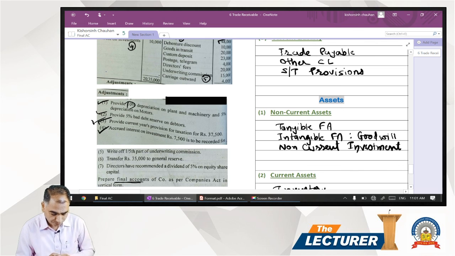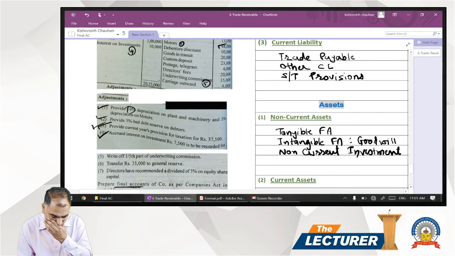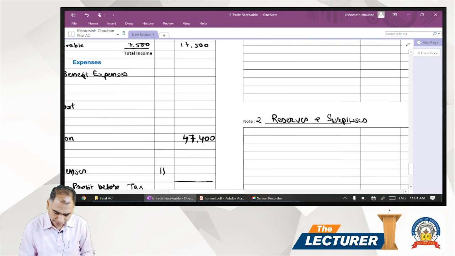Next, fifth, write off 1/5 of the part of underwriting commission. So we have underwriting commission 15,000, 1/5, so 3,000 we have to write off. Now underwriting commission is normally shown in the balance sheet as a part of the other current assets. So we have other current assets, schedule number 10.